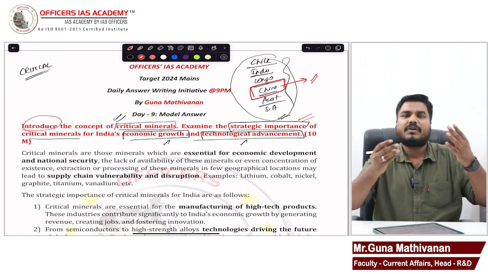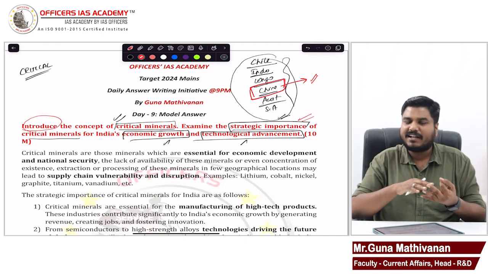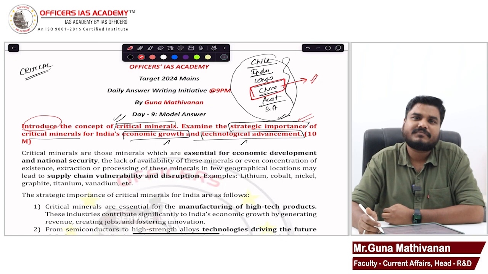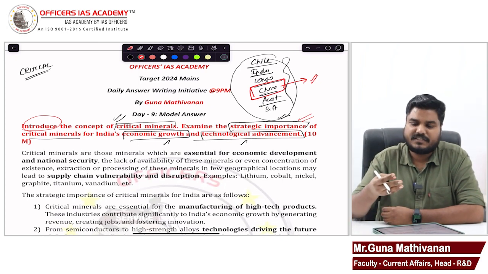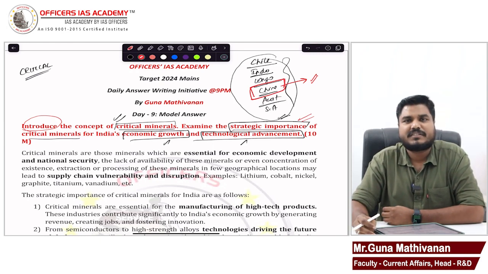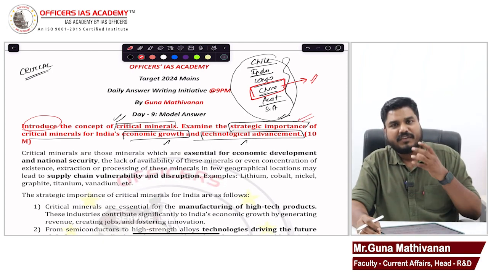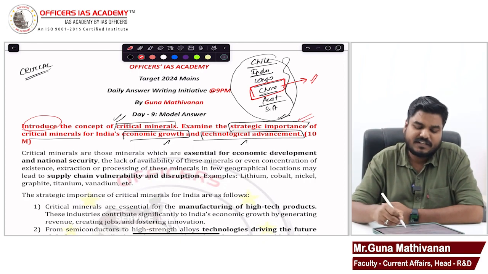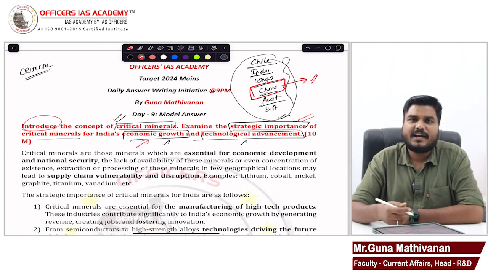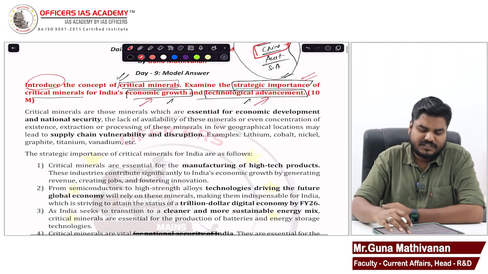If we want to develop more in the space economy, for developing the aerospace sector, drones, satellites, all these critical minerals become useful. Defense, right? Aircraft, fighter jets, everything needs critical minerals for its development. Innovation, research: for developing new age technologies, we need the support of these critical minerals. It is strategically significant. It helps us improve economic growth. It helps us achieve higher job opportunities. Technological advancement: for research, we need critical minerals. Without critical minerals, research and innovation become difficult. So all these you list out.